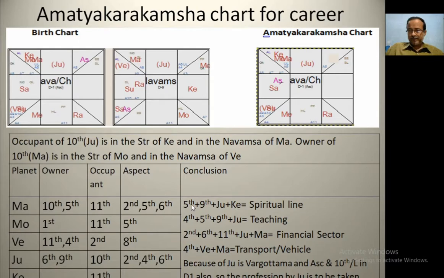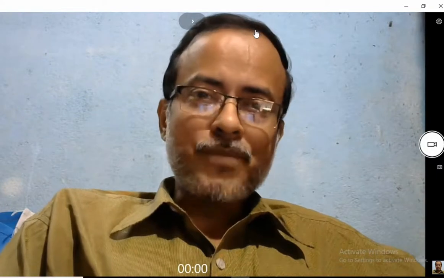Please follow my cursor. 5th plus 9th plus Jupiter plus Ketu, spiritual line. And 4th plus 5th plus 9th plus Jupiter, teaching. And financial sector. This is the art of prediction with the Amatya Karakamsha chart. Please take the screenshots. If you do not take these screenshots, you can't follow this lesson and you can't practice further.